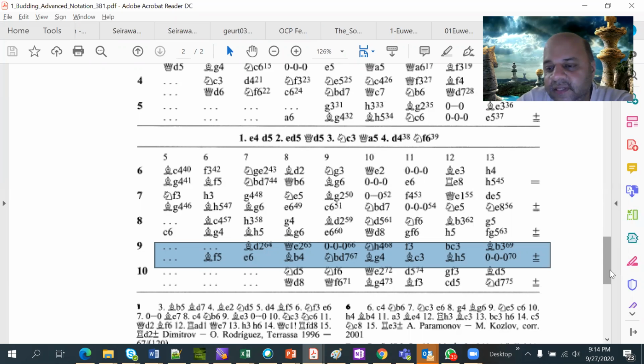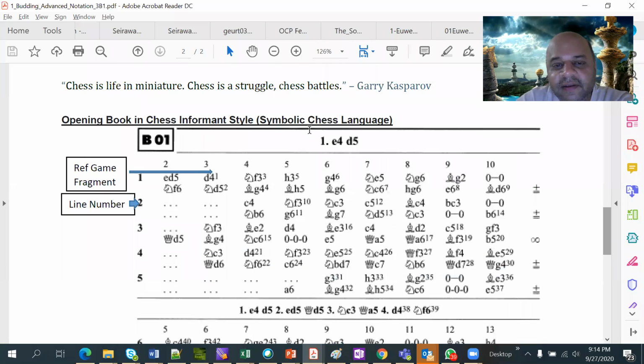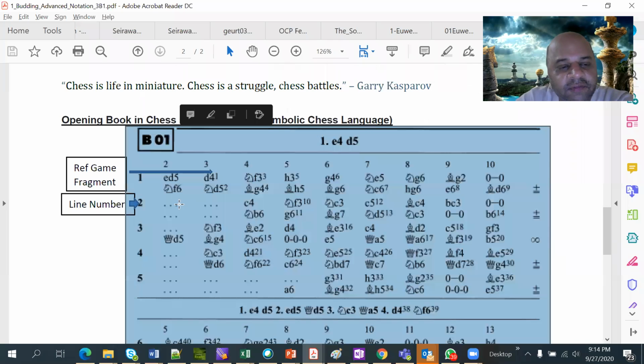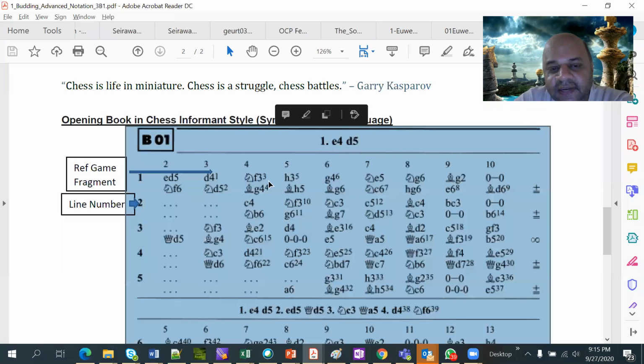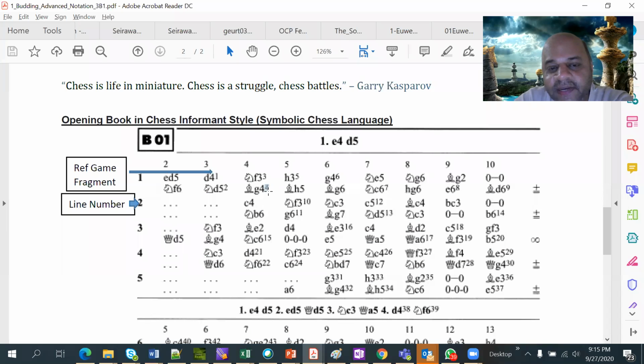Now if you go back here, because this is a simpler thing starting from e4 d5, right? What we said is that these tags here are all the line numbers. Line 1 goes like this, line 2 goes like this, right? And now below that there are some superscripts here. Can you see the small number 1 written here, or here it is written as 3, or here as 4? So these are game fragments that are quoted. These are like footnotes.